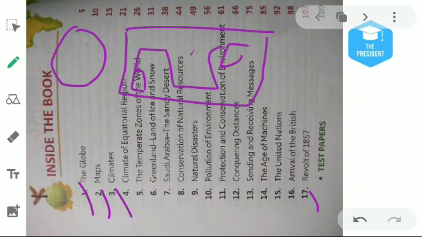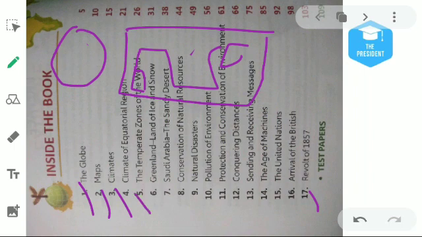Then the third chapter is about climate. What is climate? Suppose this is the month of April, and April is known for summer. This means it is the summer season. Similarly, over a long time span and a large area, what kind of weather exists on average is known as climate. And what is weather? Weather is the sudden change in the atmosphere, like sometimes it's sunny, sometimes it's raining, sometimes it's cold. That is called weather. Weather is for the short term, and climate is for the long term.